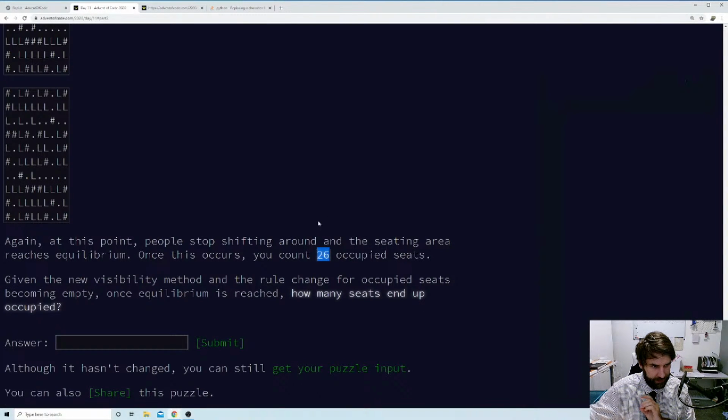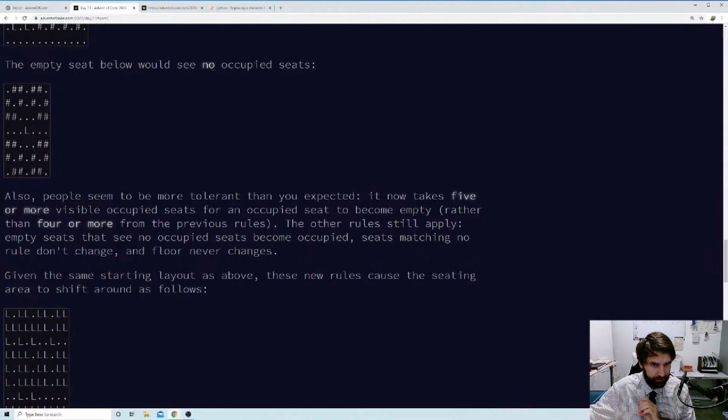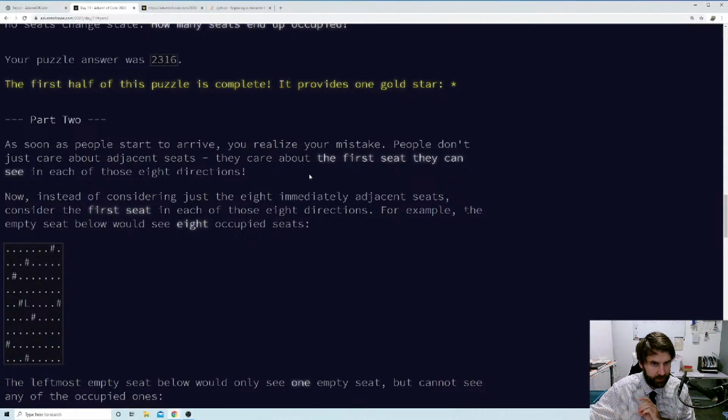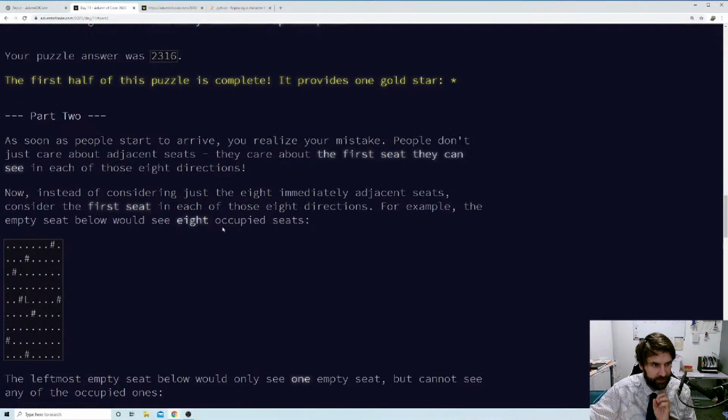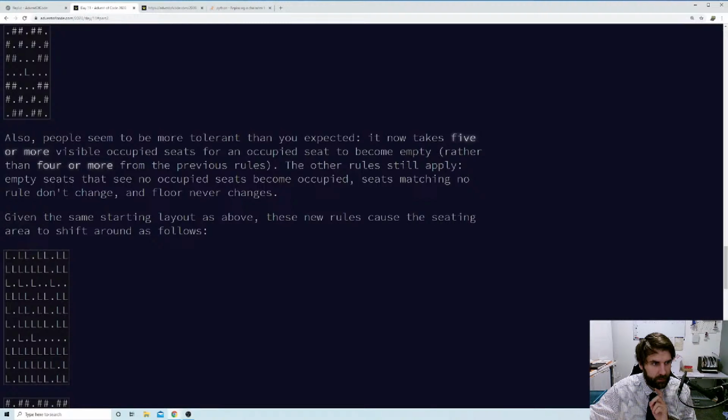let's just check the rule on that. The first seat, they care about the first seat. Yeah, that's what we're handling. So instead of considering, the first seat in each of these 8 directions. Yep, that's fine. Rather than, the other rules still apply. Empty seats that see no occupied seats become occupied. Seats matching no rule don't change. And floor never changes.